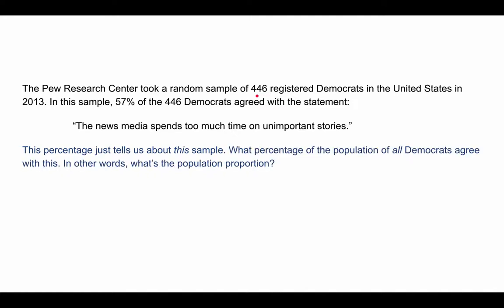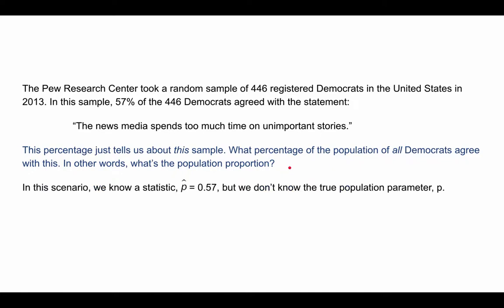What percentage of the population of all Democrats would agree with this statement? So what's the percentage of all Democrats that would say the news media spends too much time on unimportant stories? In other words, what is the population proportion? We have a sample proportion or sample percentage. What's the true population proportion?